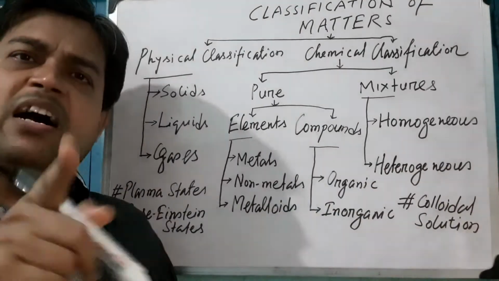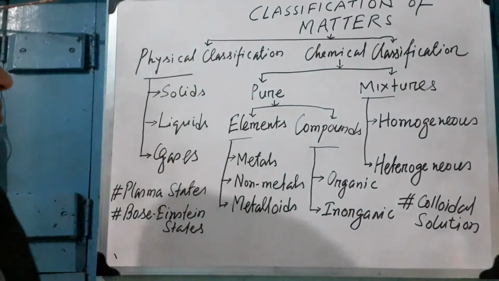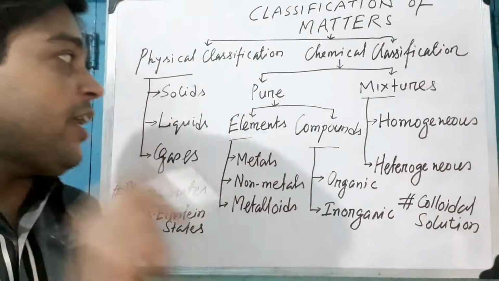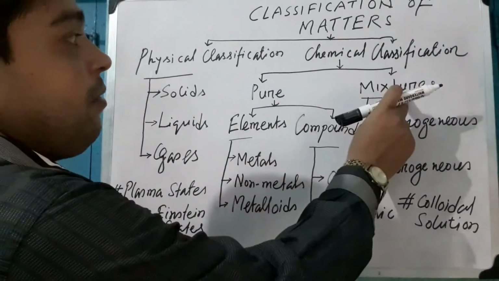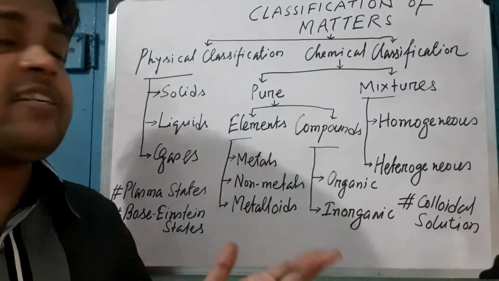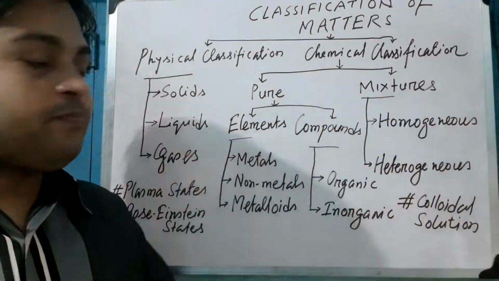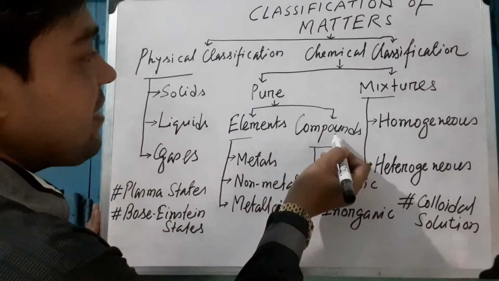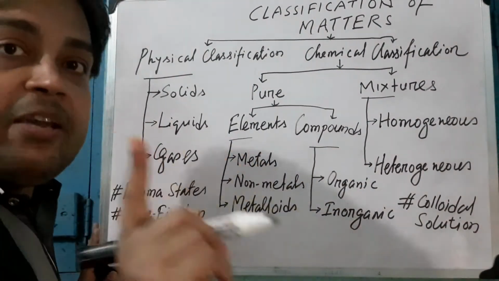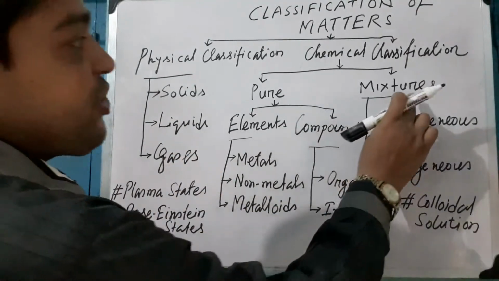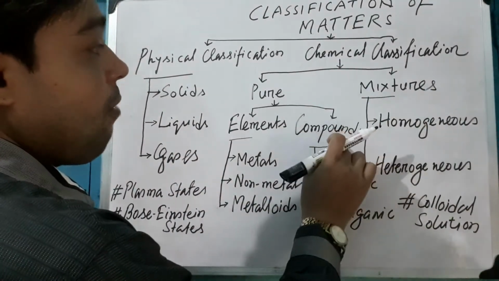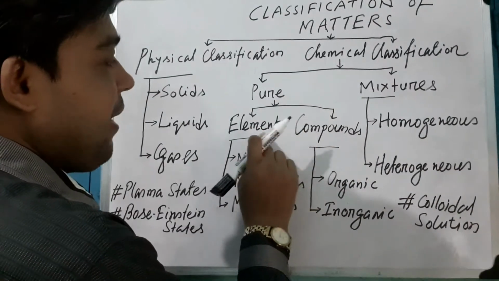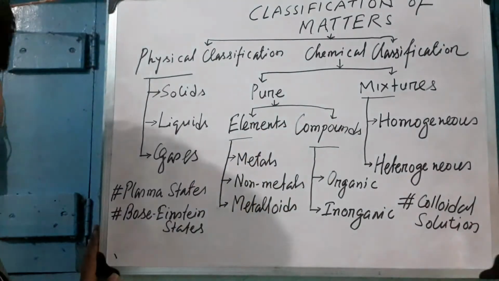Now, I would like to ask you a single question. What is the basic difference between compound and mixture? The basic difference is that a compound is made up of two or more elements, okay? But a mixture is made up of two or more compounds, or two or more elements, or consists of both elements and compounds. This is the first difference.